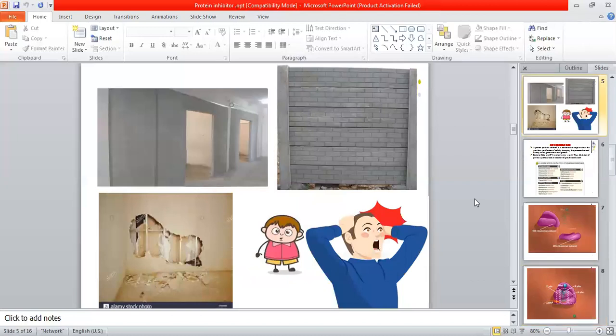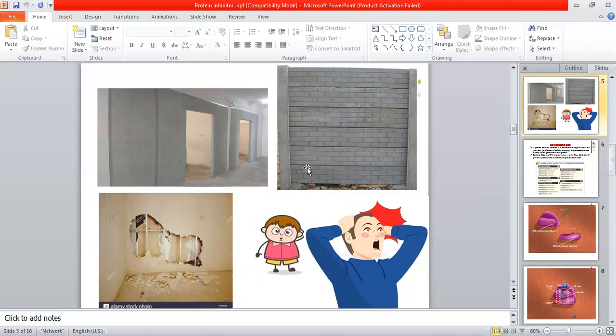Now, before going further, I'm just going to give you one example. Imagine you are all sitting in your favorite room like this. The room wall is made up of various types of bricks, and all the bricks are stuck together with cement only, right? Because of this cement, our wall is so strong and so stable. It means your room is so stable. You are more confident right now.